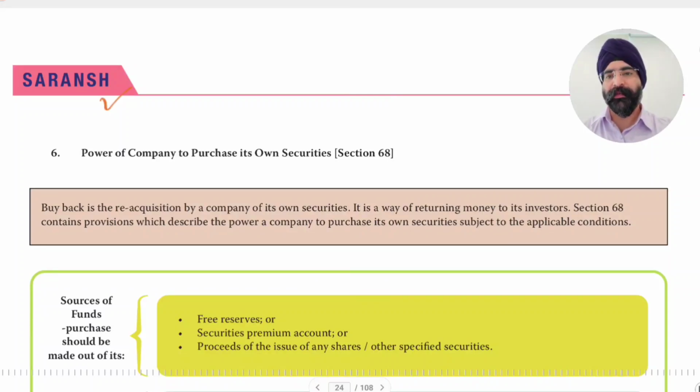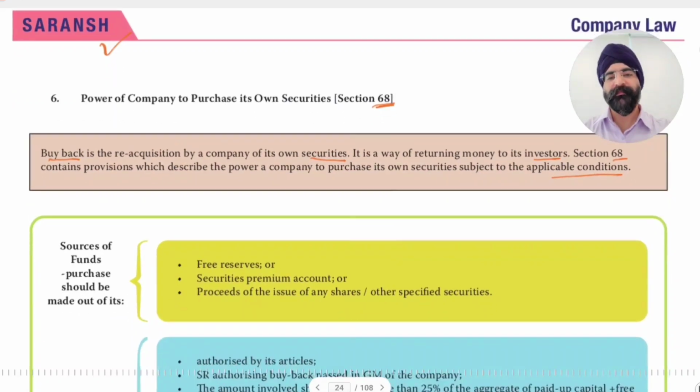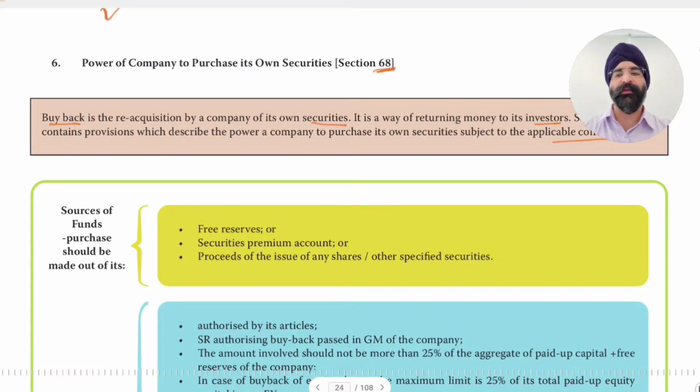Okay, now next we are covering the power of a company to purchase its own shares. Section 68 gives power to a company to purchase its own shares, which is called buyback. Buyback is a reacquisition by a company of its own securities. It is a way of returning money to its investors. Section 68 contains provisions which describe the power of the company to purchase its own securities subject to the applicable conditions. Subject to certain conditions, a company can purchase its own shares and return the money to the investors.